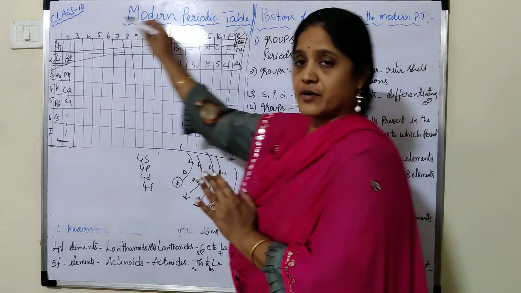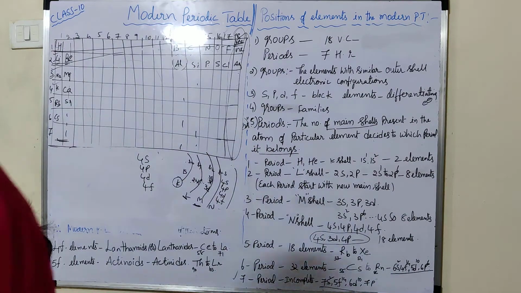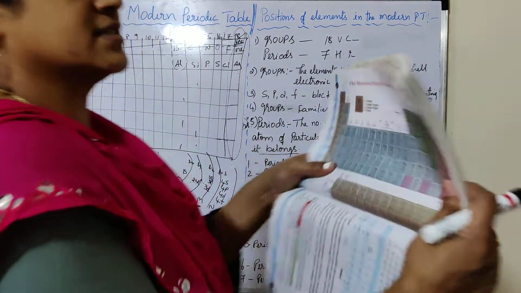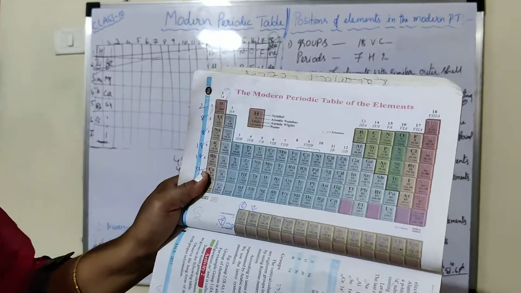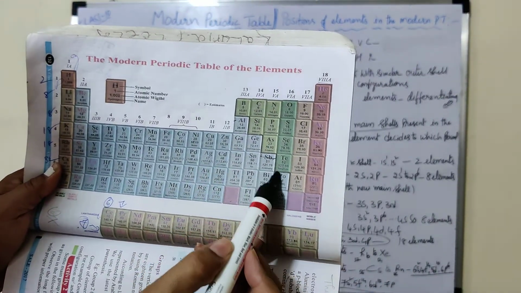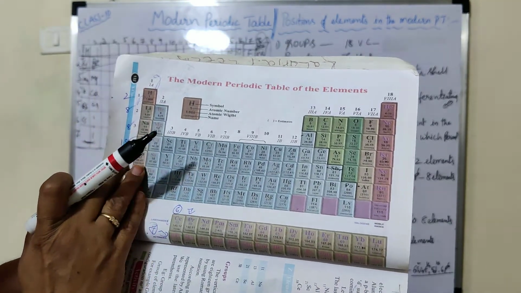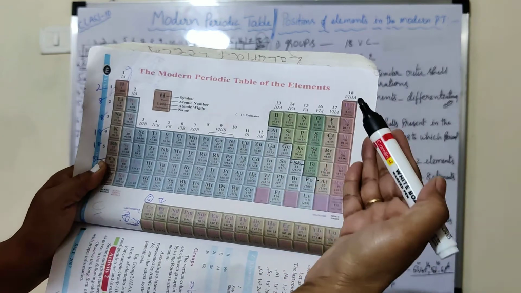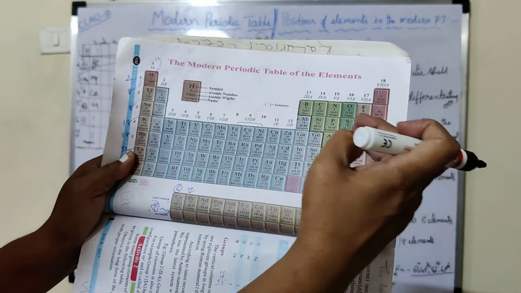So in the periodic table, there is a staircase. Here you see, there is a staircase like this. Before it, all these are metals, and the right side are non-metals. These are the metals and these are the non-metals.